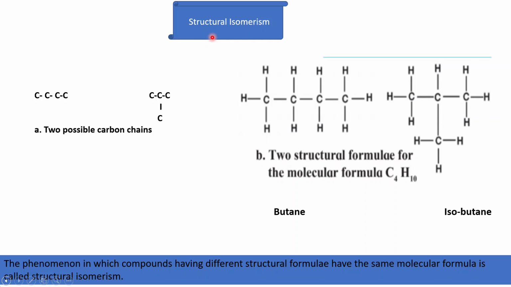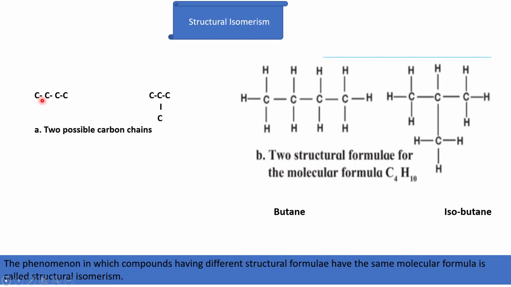Let us now understand structural isomerism. We had learnt about alkanes and we had understood the structural formula of the alkane containing 4 carbon atoms, which is butane. This is the structural formula of butane.